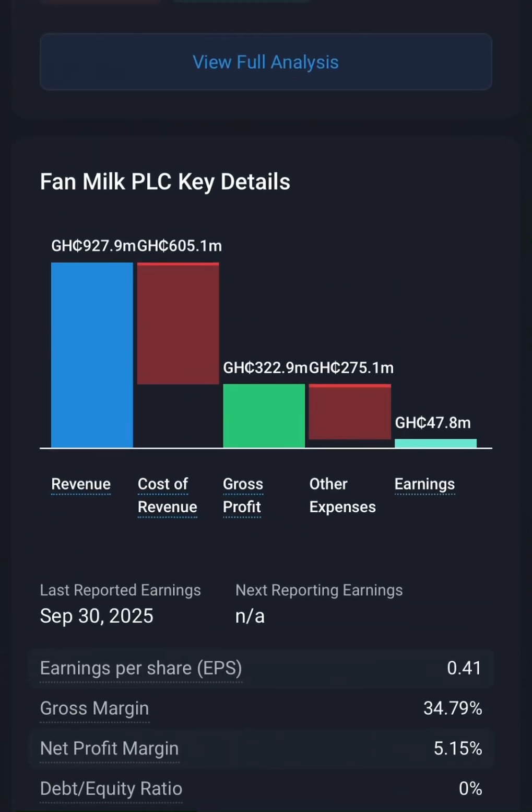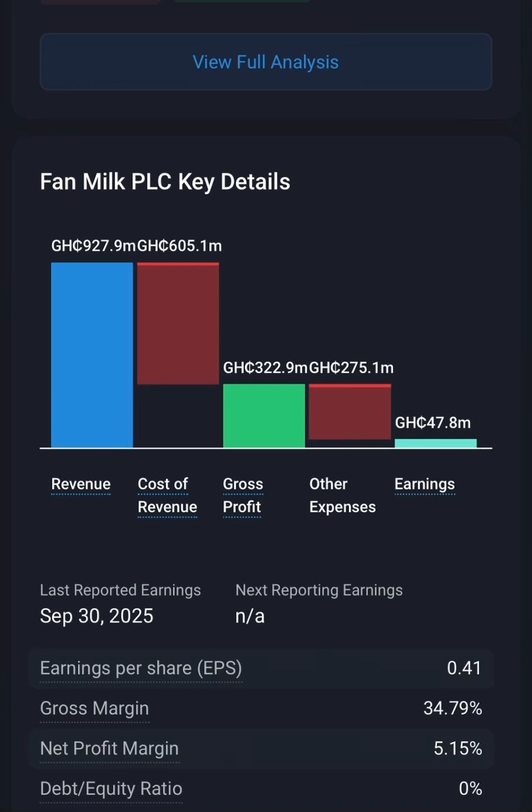Let's come to the stock community. Fanmilk PLC has key details of this, and the revenue it generated as of the 30th of September 2025 was around 927.9 million. The cost of the revenue was around 605.1 million, and the gross profit is around 322.9 million. Other expenses is 275.1 million, and then the earning is 47.8 million. So this is what it has earned, that's the profit it has earned within that period.